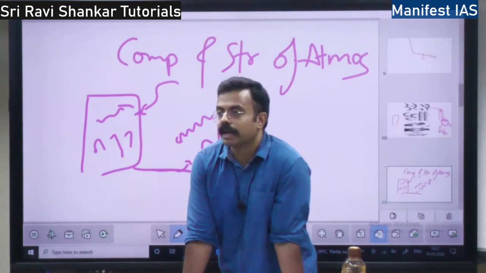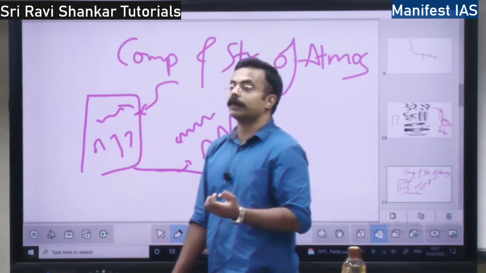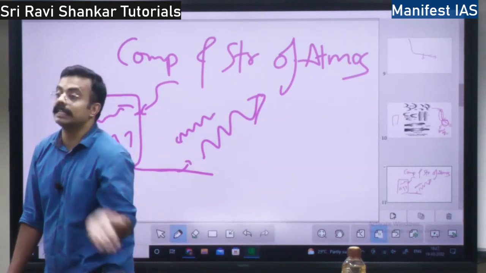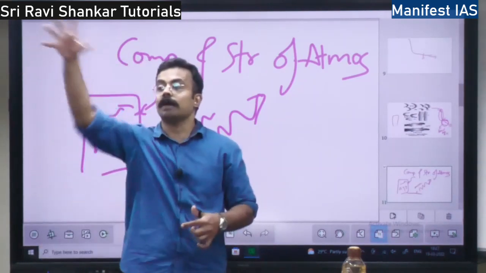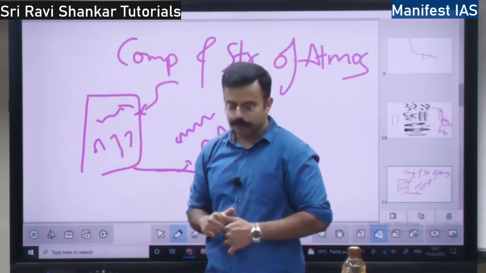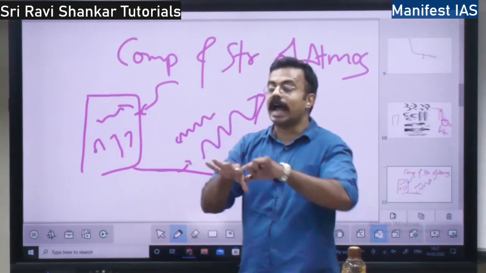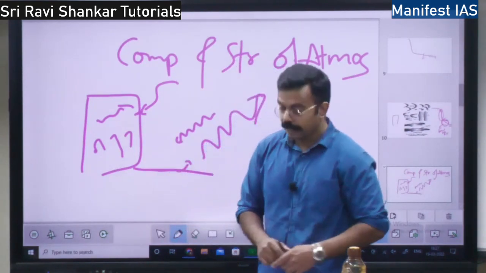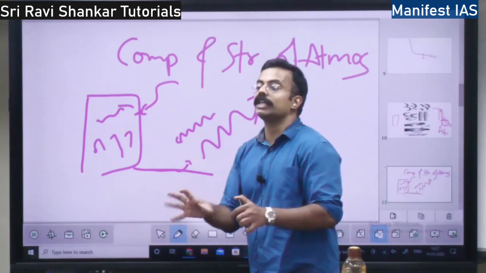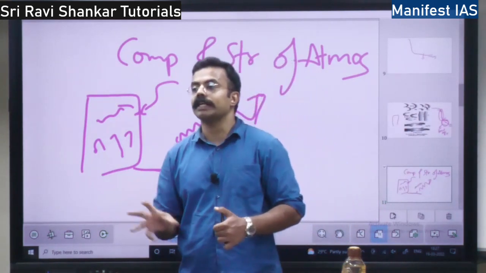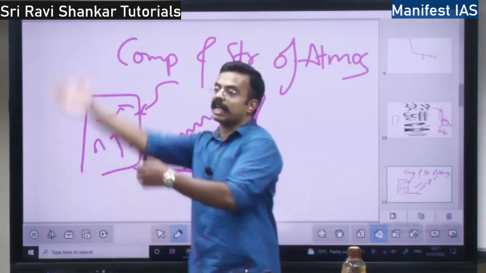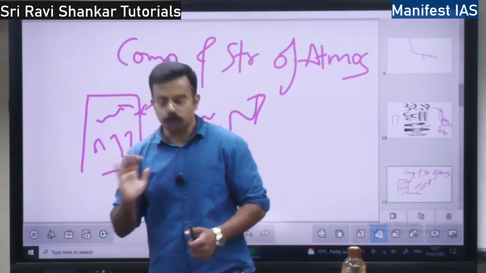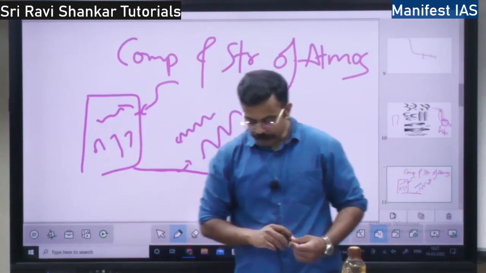So this water vapor, what does it do? Just like carbon dioxide, it absorbs radiation. See, carbon dioxide doesn't absorb the insolation, it absorbs the terrestrial radiation, whereas water vapor will absorb the incoming radiation, right? So this acts like a blanket to the earth. A water vapor blanket is covered on the earth, because of which the temperature of the earth will be maintained. If the water vapor is not there, the entire heat will escape into the space. Earth will become what? A frigid body, right? A cold, very cold body. Then you have dust particles.